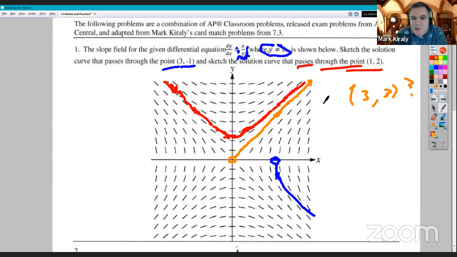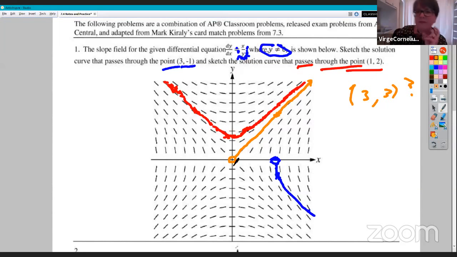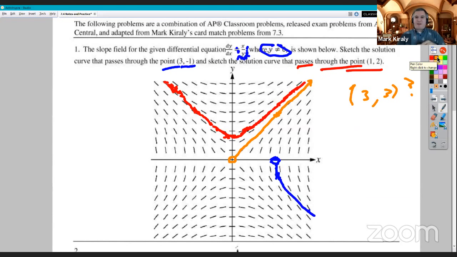If you want the graph to stop, you draw a point at the end. Like we have a circle here, it would just be filled in if it was included. Okay. So a solution curve really could end up being a line segment, or a ray in this case. A solution curve is the set of all points that makes our equation true, right? And so if we have a line y equals x, the solution curve is the set of all points that makes y equal x true, and that curve happens to be a line. What I say in class is, lines are just straight curves, right? Okay.